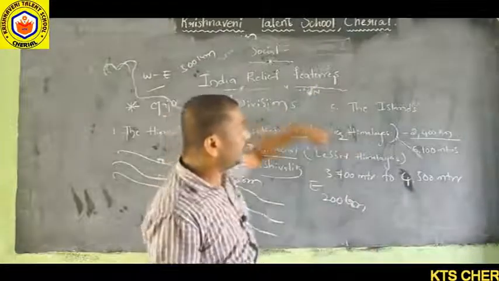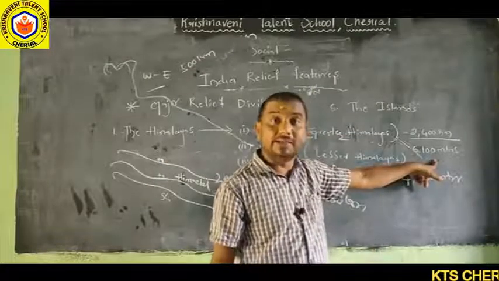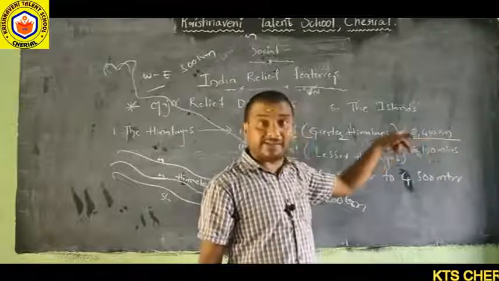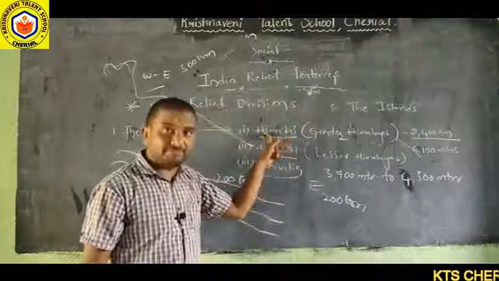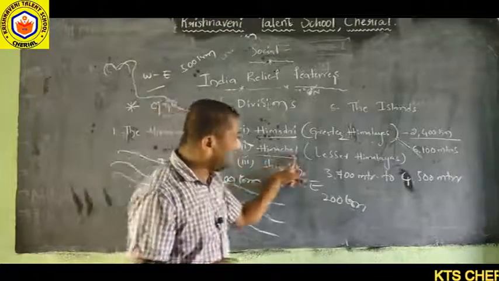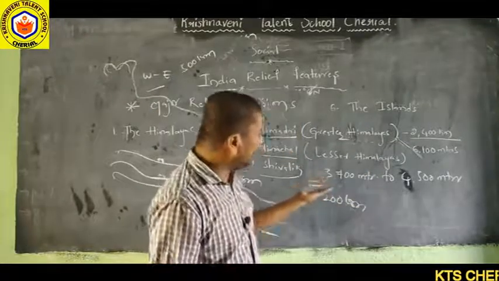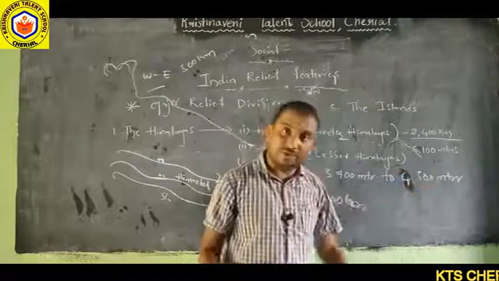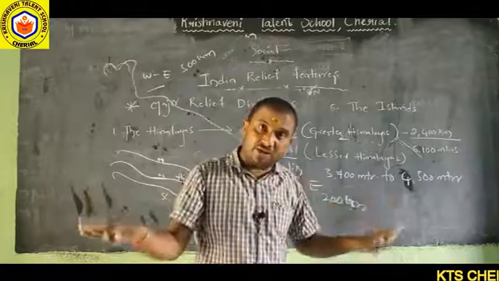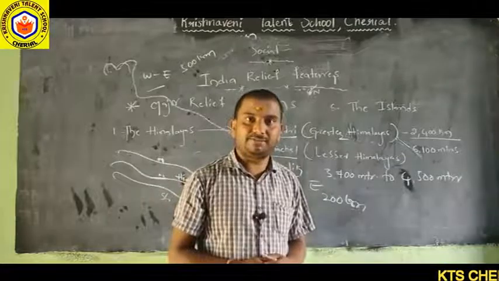The Himadri range is 6,100 meters above sea level. This is the highest range in the Himalayan mountains. The highest peaks are also located in the Himadri range only. Now the second one we are discussing is the Himachal range, the Lesser Himalayas, with elevation of 3,700 to 4,500 meters. Its physical feature is completely rugged relief, compressed rocks.